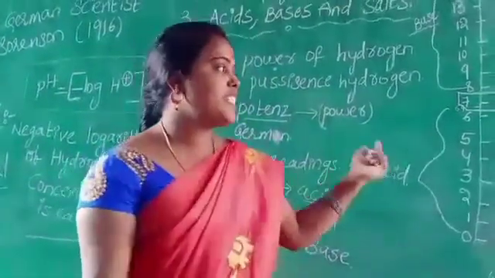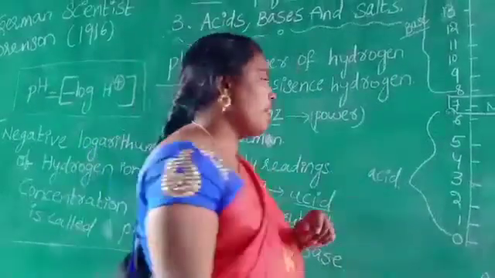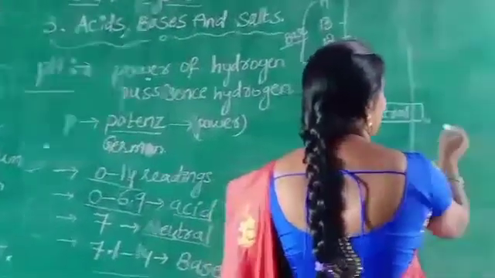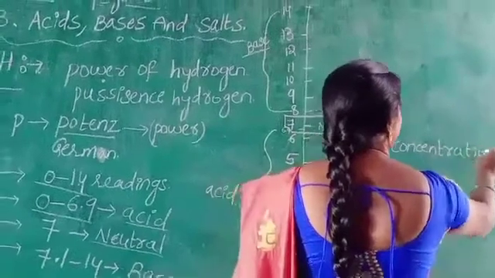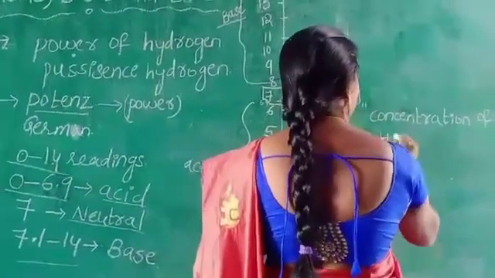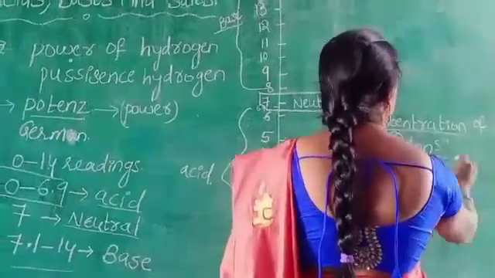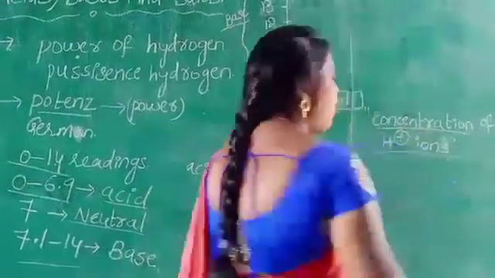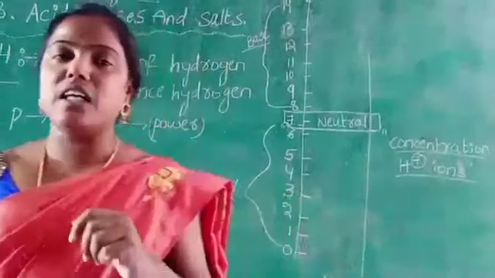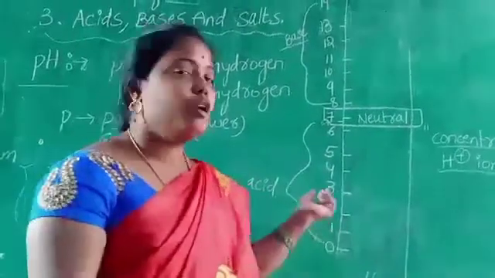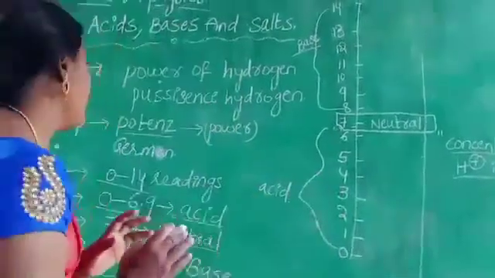So finally, the pH scale indicates the concentration of H+ ions. This pH scale indicates the concentration of H+ ions. What is the concentration of H+ ions in the given solution? We can determine by using this pH. This is about pH.